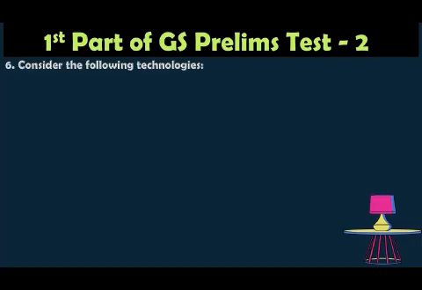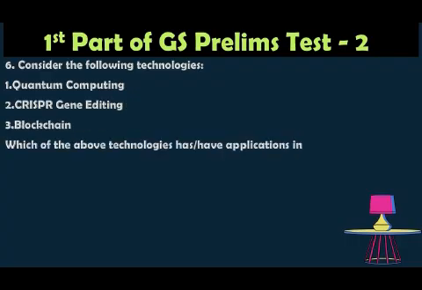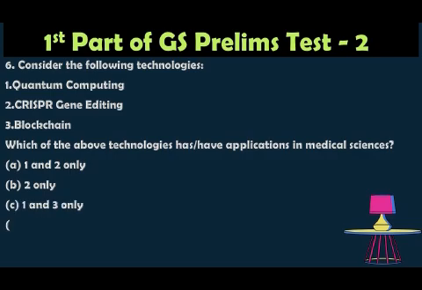Question number 6. Consider the following technologies: quantum computing, CRISPR, gene editing, blockchain. Which of the above technologies has an application in medical science? Option A 1 and 2, option B 2 only, option C 1 and 3 only, option D 1, 2 and 3.